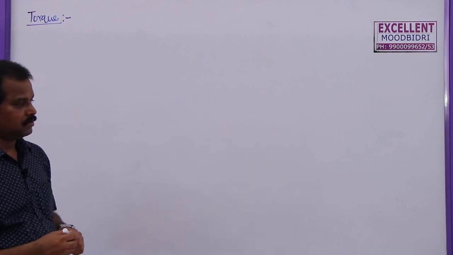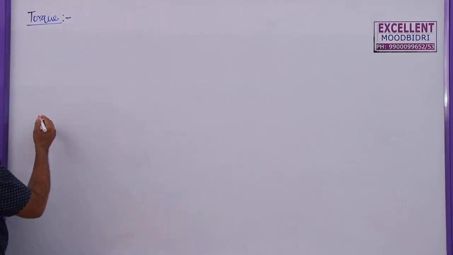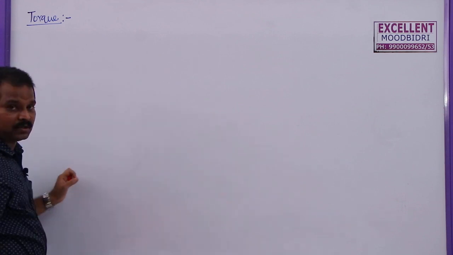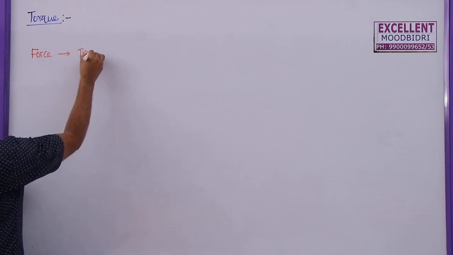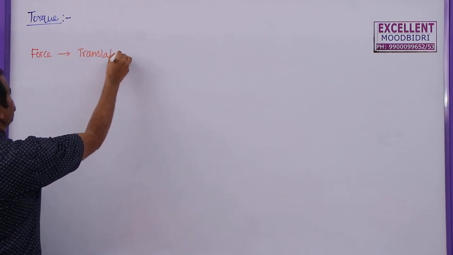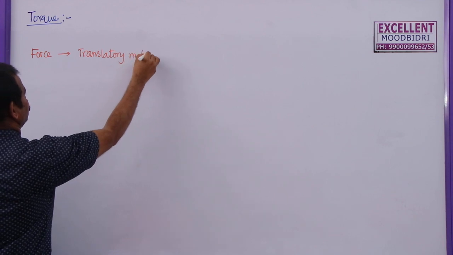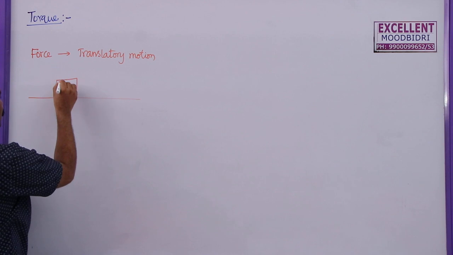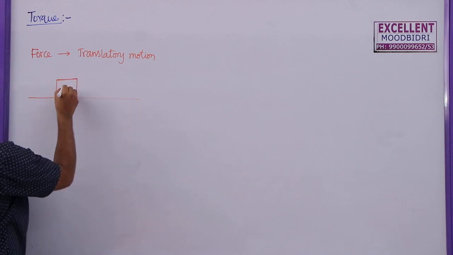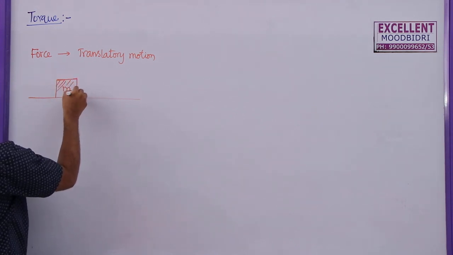So, this is torque. What is this torque? Before going to discuss torque, let me explain force and its importance in a translatory motion. When a body moves or is placed on a surface, let the mass of this body be m.